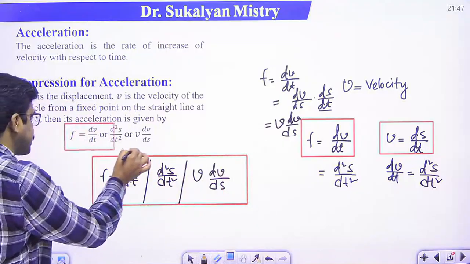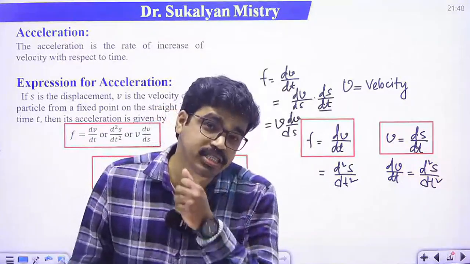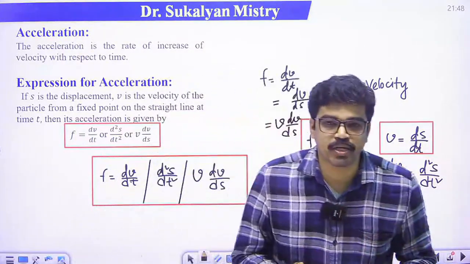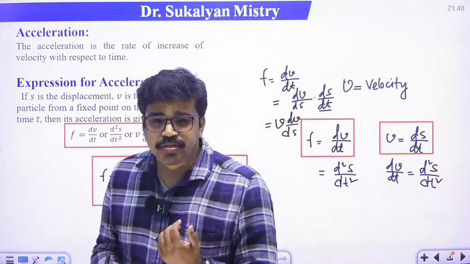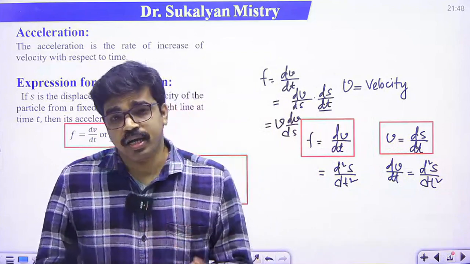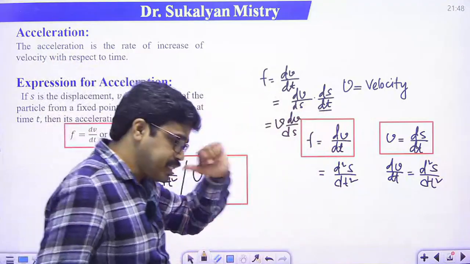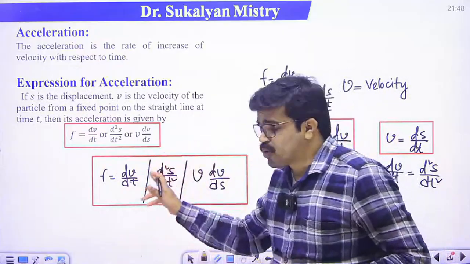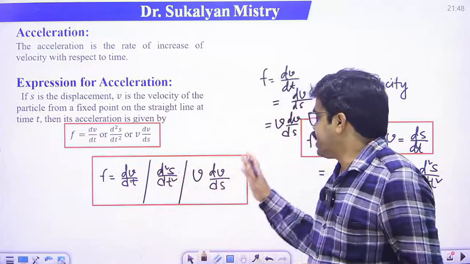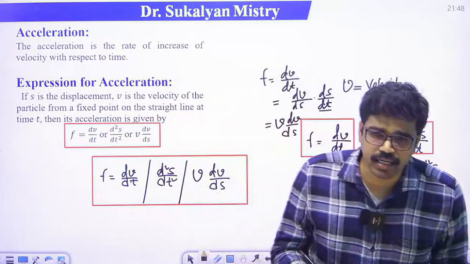This is the expression for acceleration. We conclude that the velocity v is ds/dt, where s is the displacement of the particle at time t. The rate of change of velocity with respect to time is called acceleration, that is, f is dv/dt or d²s/dt² or v dv/ds.